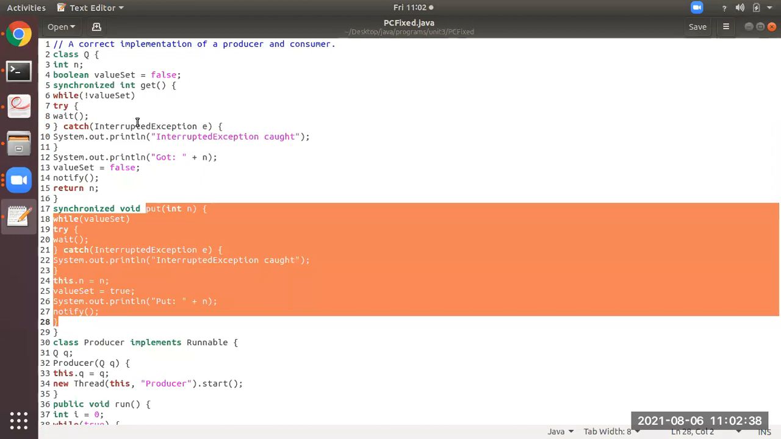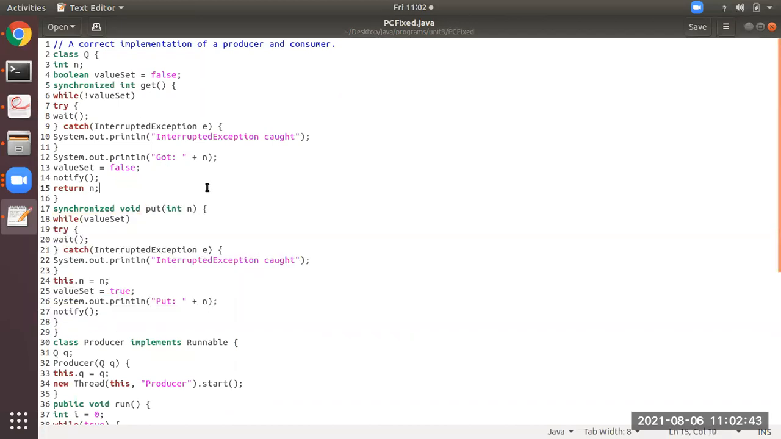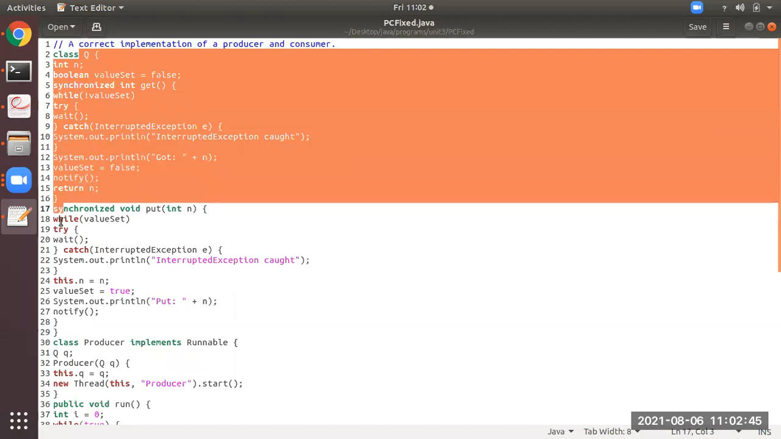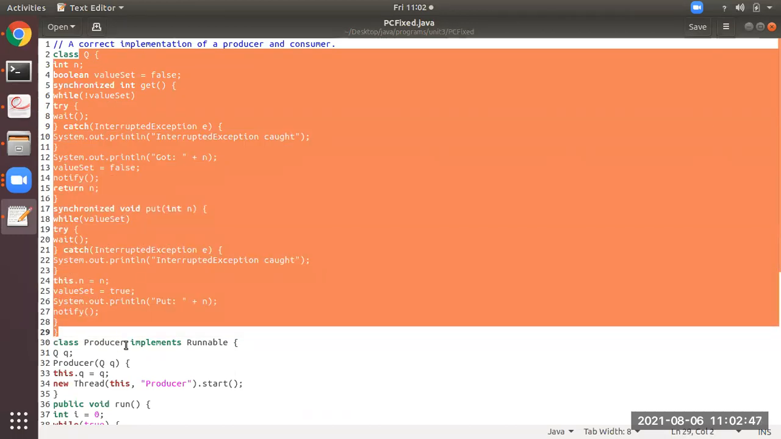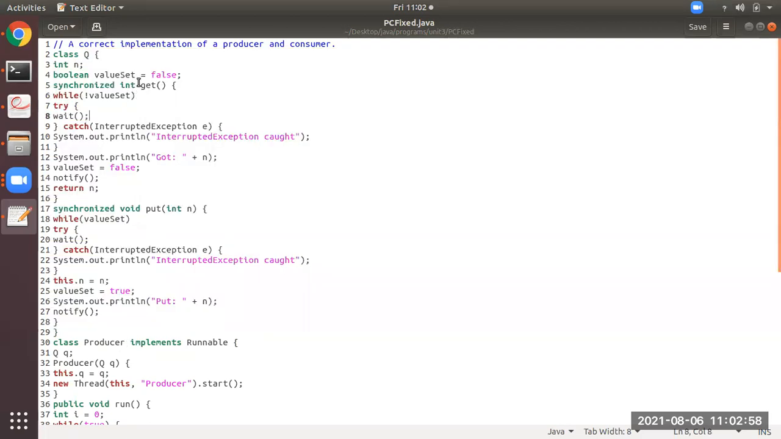Now we all observe what is actually happening here. Okay, please, this is very important. In this class Q, at line number 4, you can see valueSet is equal to false. Now, what is happening here? You see, when this method is invoked, what is this valueSet? It is not valueSet, means not false. Why not false?